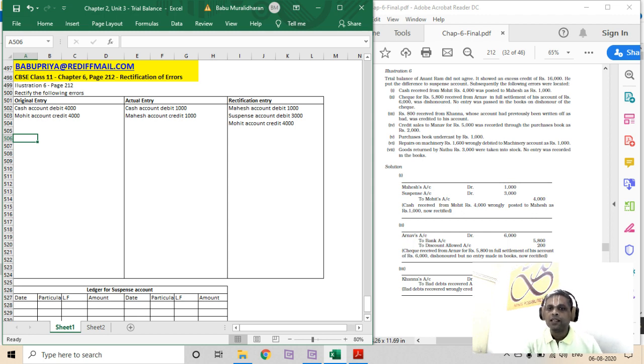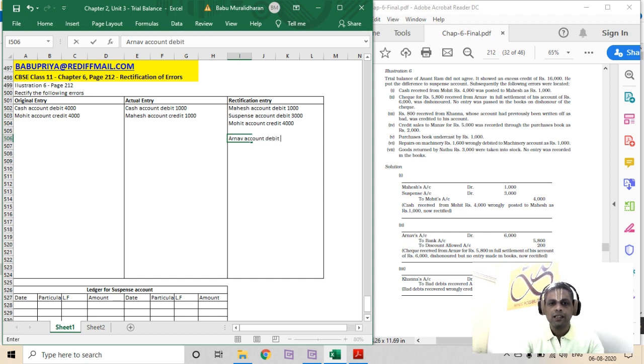Okay. Check for rupees 5,800 received from Arnav in full settlement of his account of rupees 6,000 was dishonored. No entry was processed in the books on dishonor of the check. So check dishonor means we have to get the money back from Arnav. Because the check is dishonored, the debtor has to get debited.